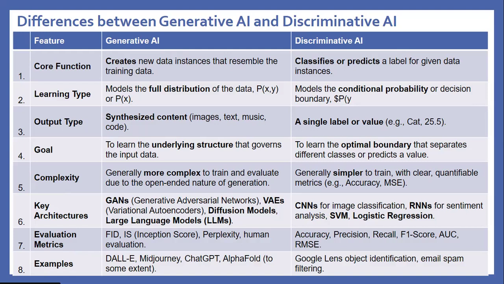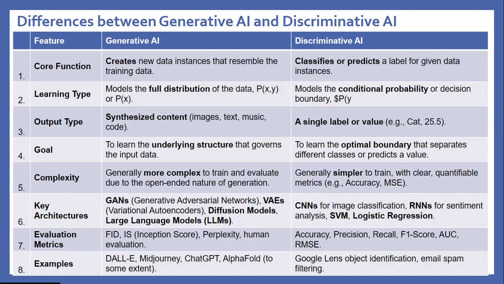Goal: to learn the underlying structure that governs the input data in generative AI. In discriminative AI, to learn the optimal boundaries that separate different classes or predict a value.